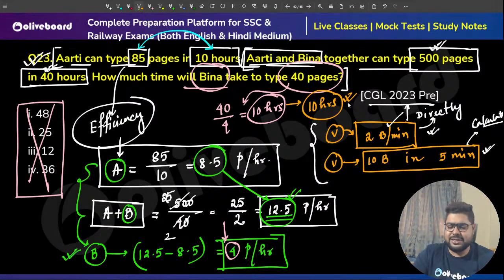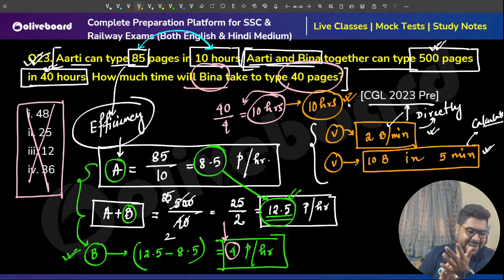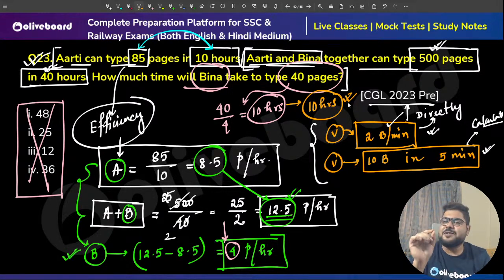Very simple logic. Clear everybody? Absolutely clear this. I might not have made any mistake. 500 by 40 is 12 and a half. This is 4. No mistakes. So 10 hours is your answer. Absolutely clear. Yes. Perfect. Vikshit has understood. Perfect. Gautam. Perfect. So that was our short class.